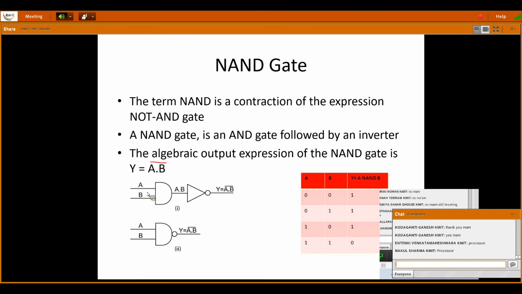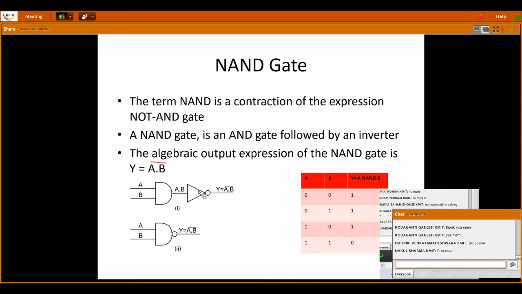If you see the diagram, first we have drawn an AND gate. A and B are inputs. What is the expression of the AND gate? A dot B. And this A dot B is given as an input to an inverter, that is a NOT gate. So the output will be Y is equal to A dot B whole bar. The NOT gate output is the complement of the input, so for writing complement you just draw a bar.